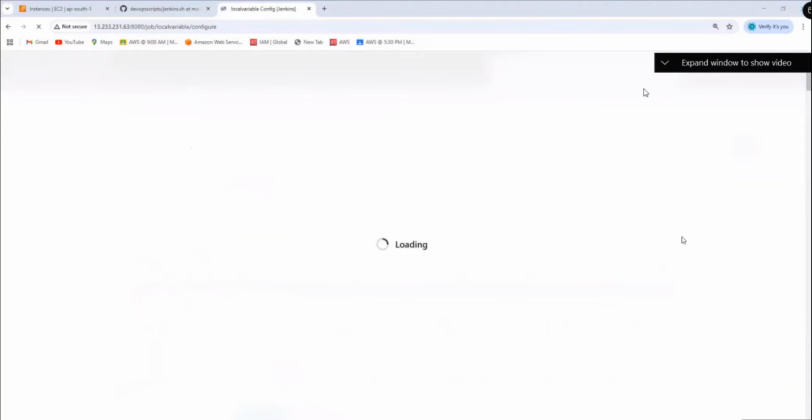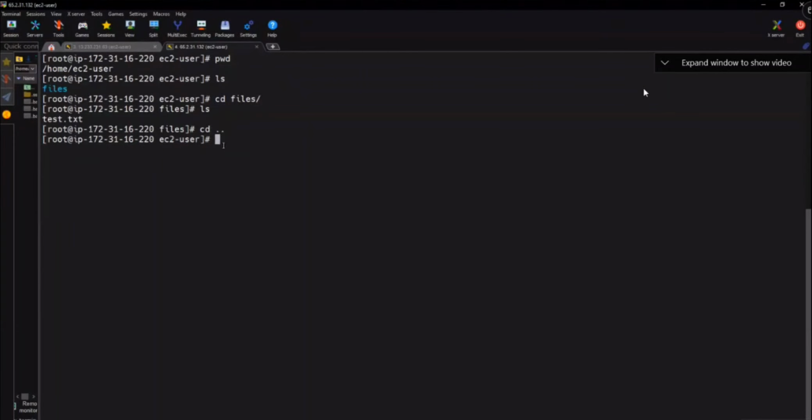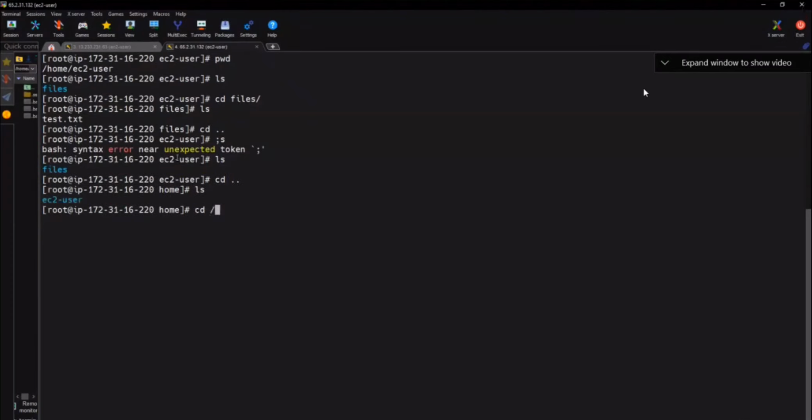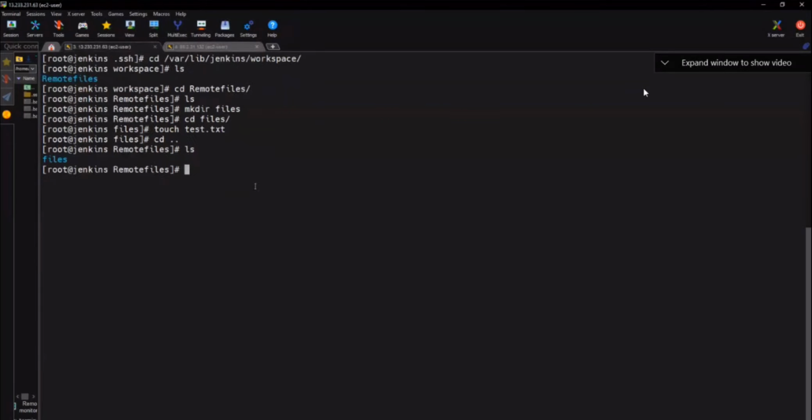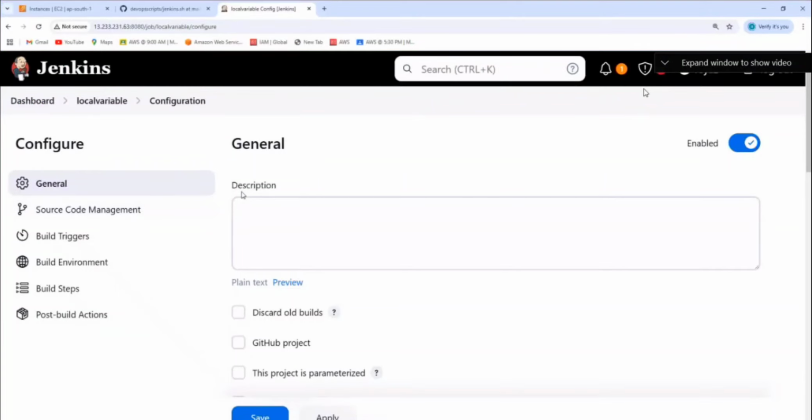So I told you, here we have these project files. These are the jobs. I'm in my remote machine, right? I have deleted the job in the Jenkins UI, but I still have it here in the backend, so you can restore it from here. From the UI level it will not be available, but in the backend it will be. If you still want to, take a backup of it to some other place.